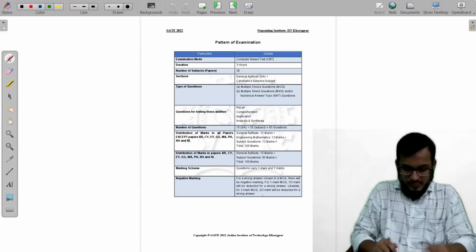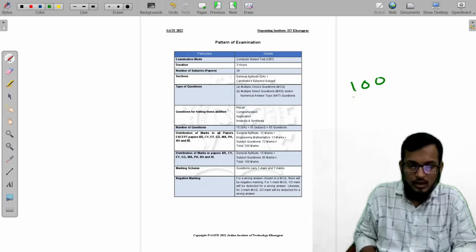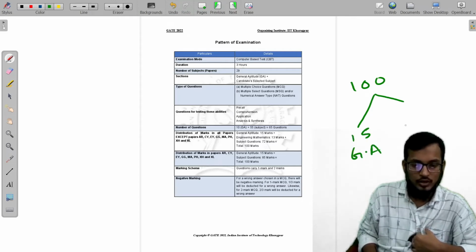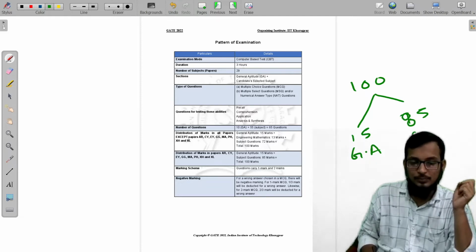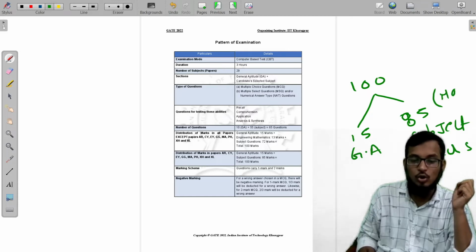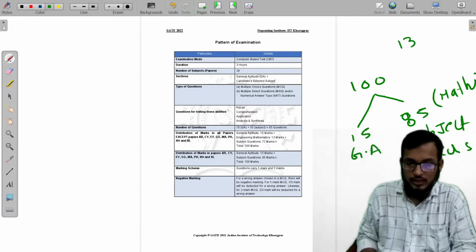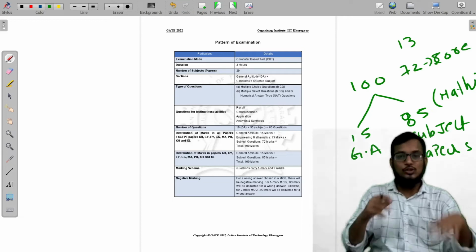So this is the pattern of examination. The paper is for a total of 100 marks. Of these, 15 marks are for GA, general aptitude. The remaining 85 marks are subject papers. In the subject papers I included maths also. Generally maths will come for 13 marks. You need to eliminate that, so in total I think 72 marks are for only the core subject. So total 100 marks.